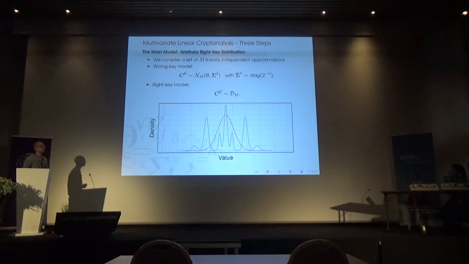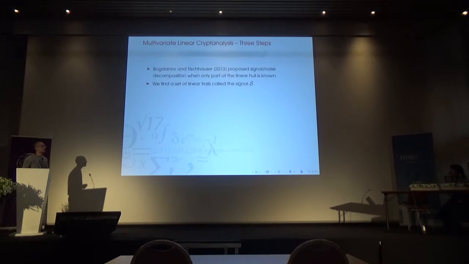So this is not very useful. What the next step does is make this practical. For this we use a method called signal noise decomposition, proposed by Bogdanov and Tischhauser in 2013. The idea here is that you know some trails of the linear hull, and then you model the rest of the linear hull as noise. So we have some part that we call the signal, which is a bunch of good trails.